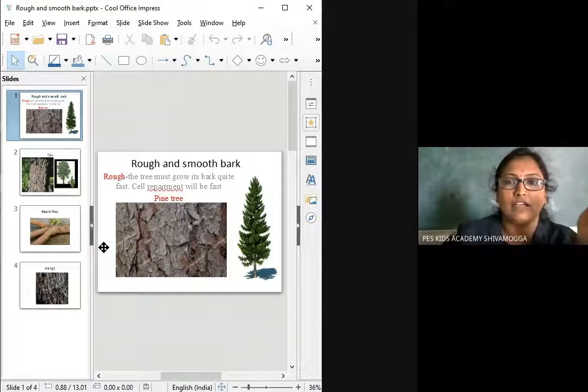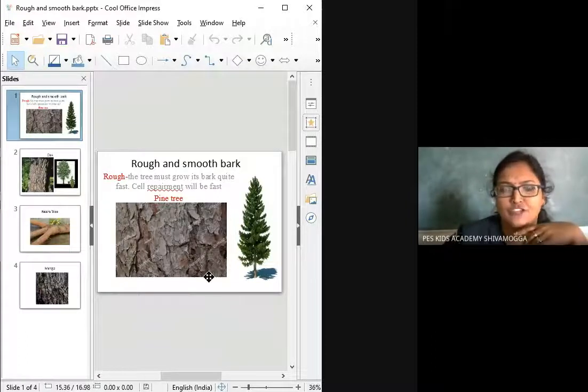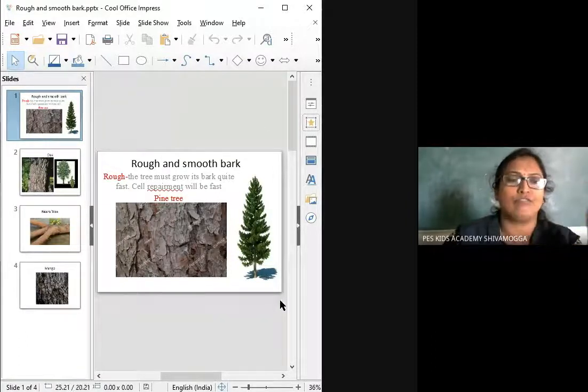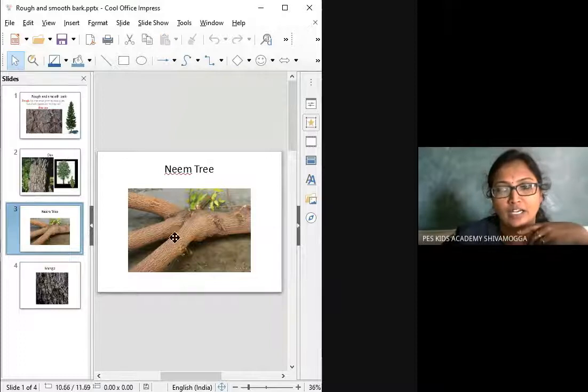They have a fast cell repair capacity. For example, the pine tree. This pine tree never bears any sort of flower. I have already shown that to you, right? Next is the neem tree. The neem tree also has a rough bark.